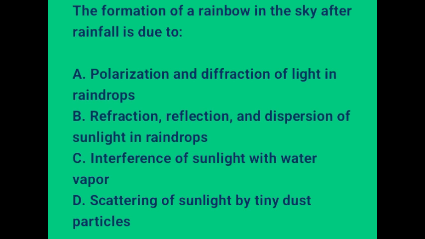Now, let me explain how rainbow forms. Rainbow forms when sunlight enters raindrops. It gets refracted, internally reflected, and then dispersed into component colors. Each wavelength bends at different angles. That's what we call dispersion, producing a spectrum of ROYGBIV. You know what that means, which is red, orange, yellow, green, blue, indigo, and violet.